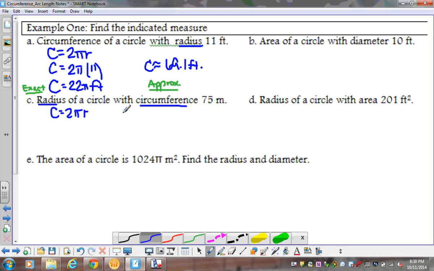For the second one, we're looking for my radius, my r, so I don't know what that is. And they tell me my circumference is 75 meters. That's going to go in place of my c value. So I've got 75, that's my circumference, equals 2 times pi times my radius. I still have to solve for my radius, so now it's just going to involve some basic arithmetic.